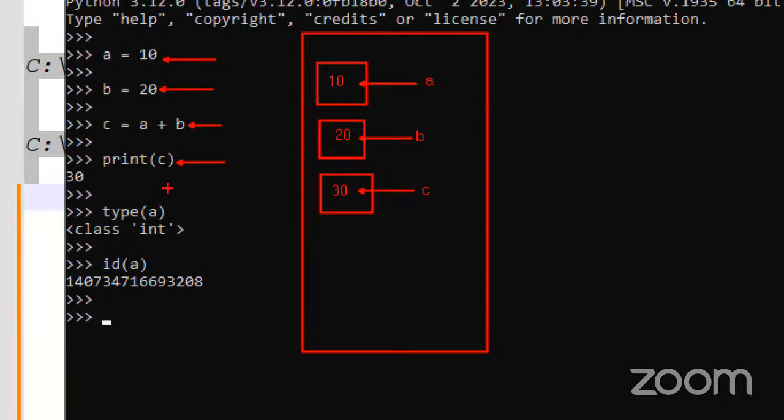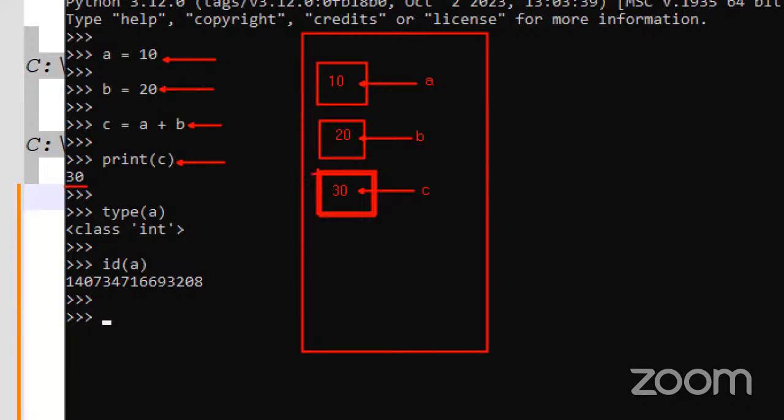Now, by using the print function, whichever value is in this memory is accessed and returned. By using the type function, we see what type of value is in this memory.